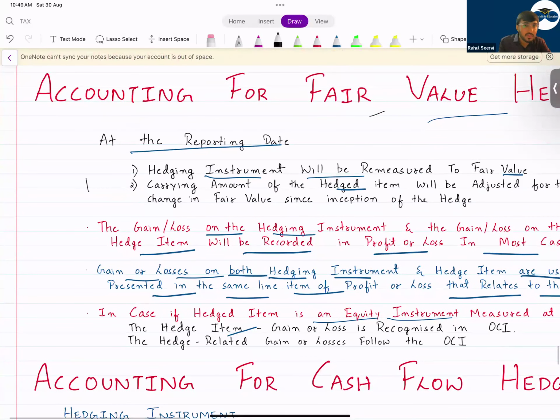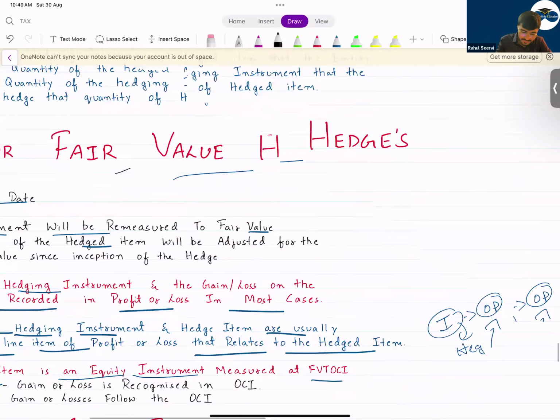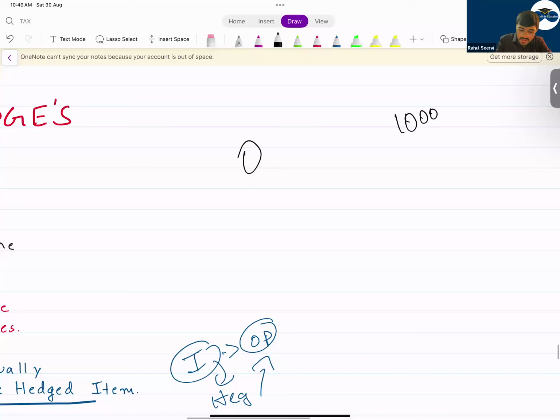So in your exam, if you get this question regarding fair value hedge, please write down these points. Even though your calculation may be wrong, you just have to compare the numbers. So today I say my value is 0. In my hedge accounting, I have a profit of 10,000. On the other side, I have a loss. So here I will record a gain, I will record a loss here. Simple.